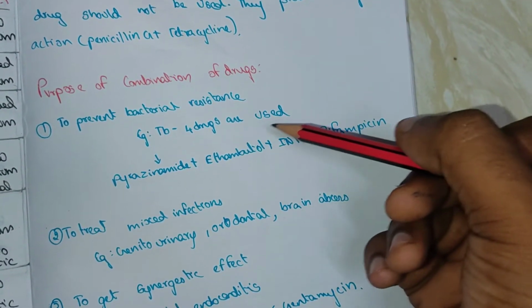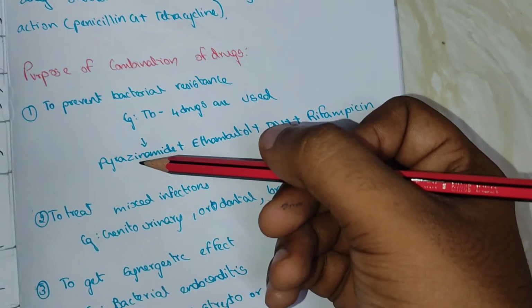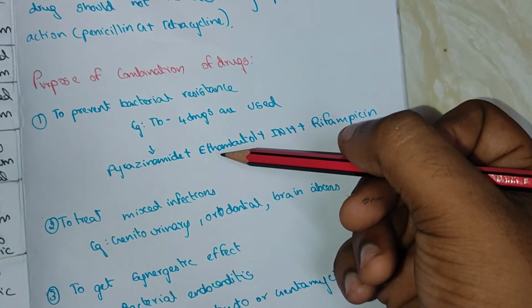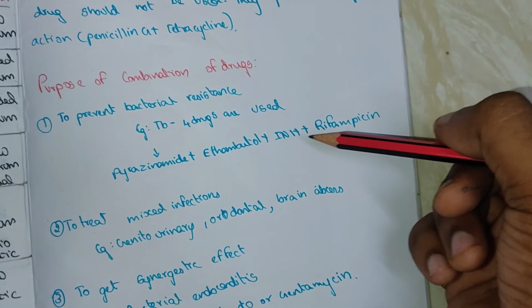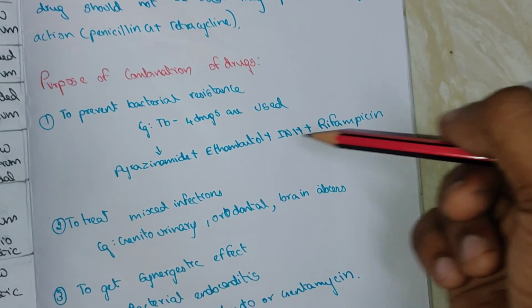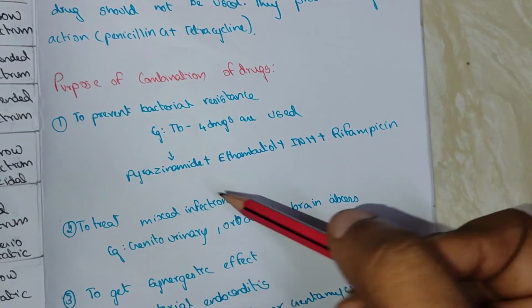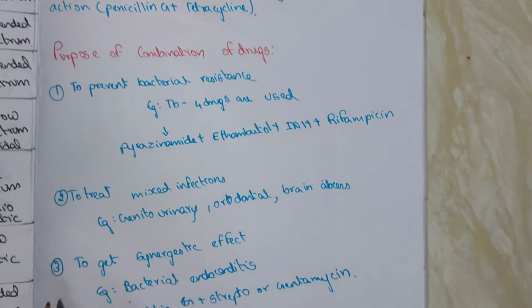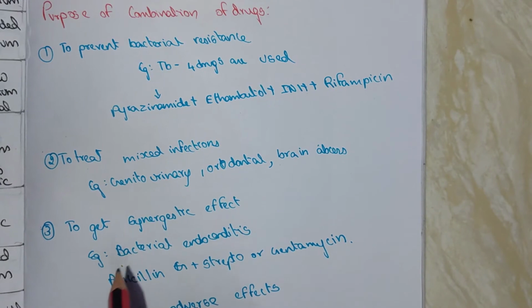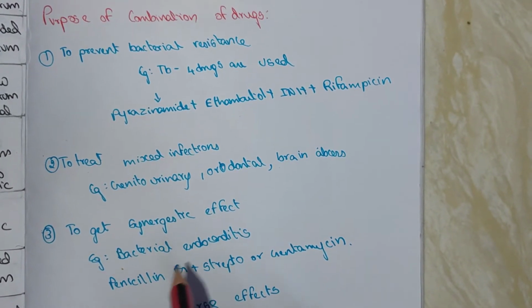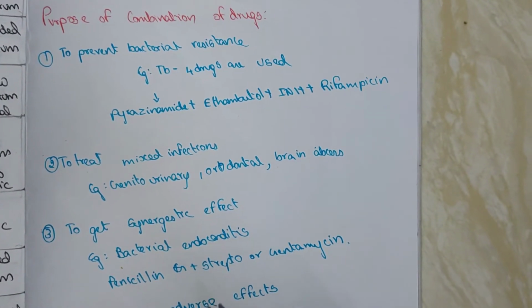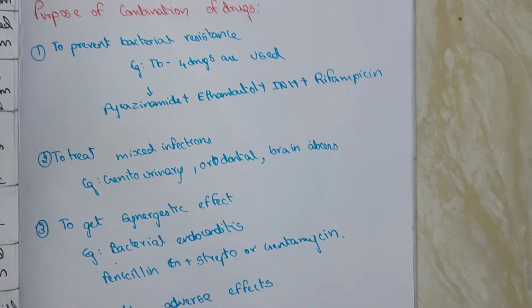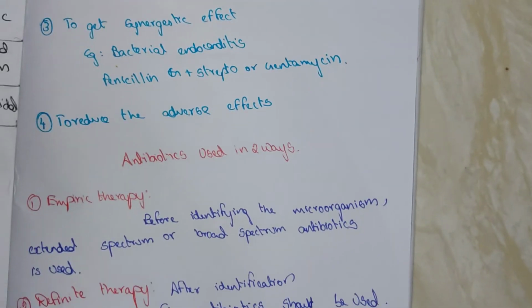In TB, 4 drugs are used: pyrazinamide, ethambutol, INH, rifampicin. To treat mixed infections, genitourinary, orodental and brain abscess. To get a synergistic effect, in bacterial endocarditis, penicillin, streptomycin and or gentamicin. To reduce the adverse effects.